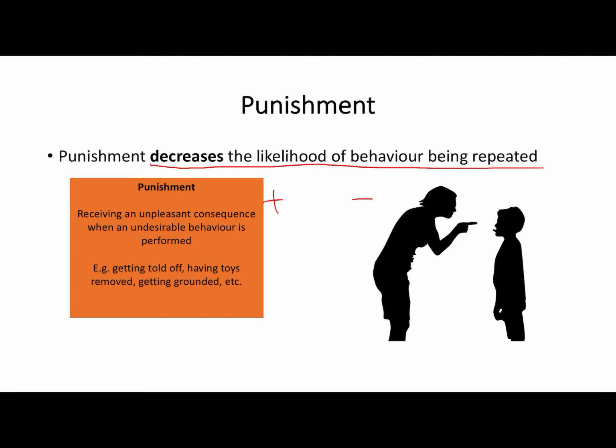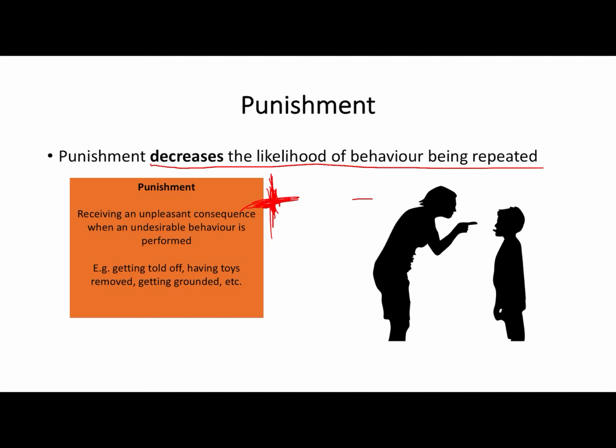So positive means receiving something. So in order for this to decrease the likelihood of behaviour being repeated, this stimulus that must be received by the organism has to be unpleasant. So this could be being told off by your mother, this could be getting a smack or a slap, this could be receiving a detention. You receive something unpleasant, which is going to decrease the likelihood of that behaviour being repeated.